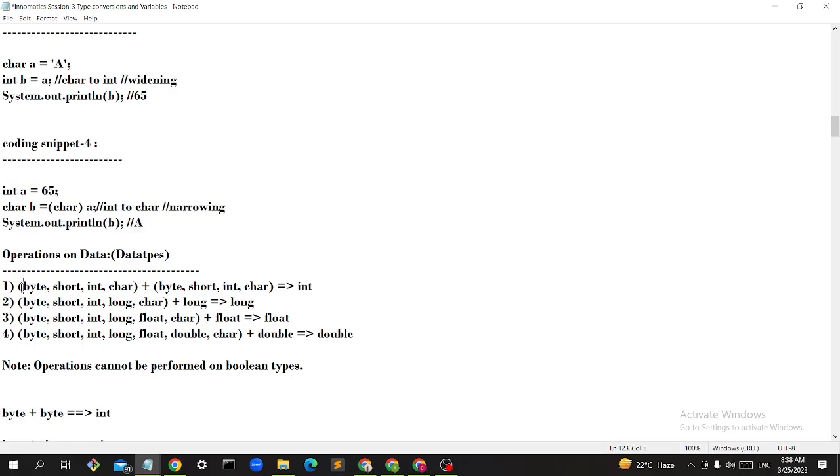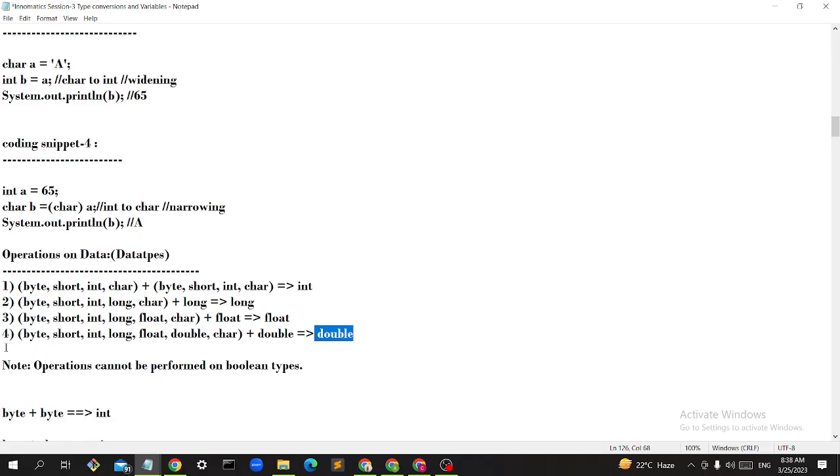Okay. So byte plus short will give int only, byte plus byte will give int only, int plus int will give int only. Any type with int will give int only. Next, byte, short, int, long, char plus long, any type with long will give long only. Any type with float, if it is the bigger type, will give float only. Any type with double will give double only. These are formulas to remember, to get the answer in the MCQs test.